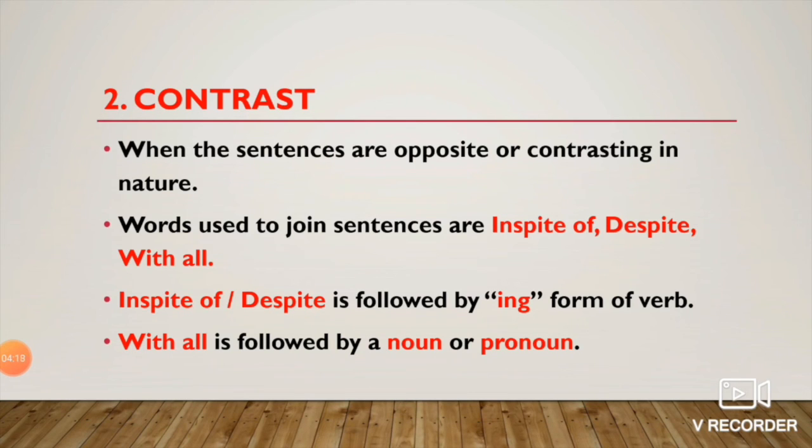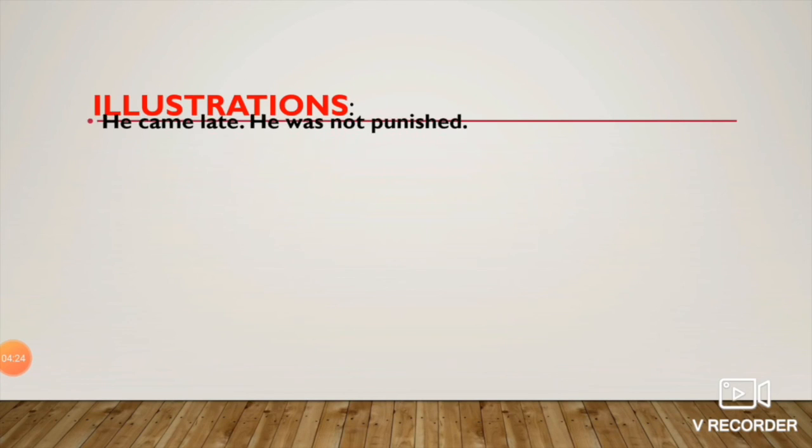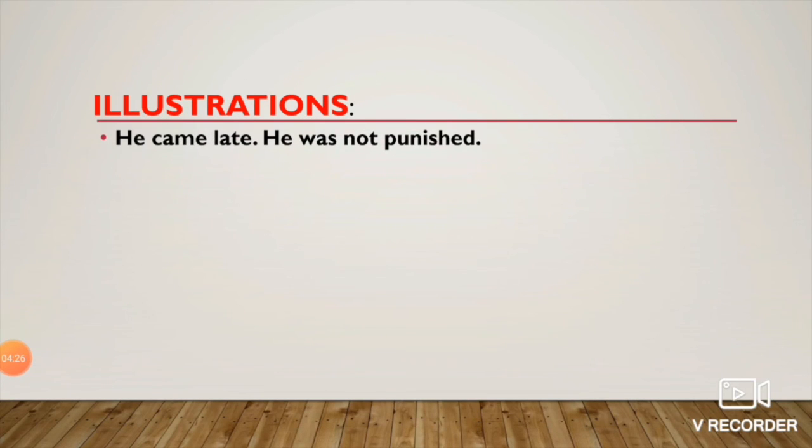Let us take an example. He came late, he was not punished. So he came late but he was not punished. Instead of but, we can use in spite of or despite. How we can use that? Came will change into coming. Again subjects are same, so he will be used once only.